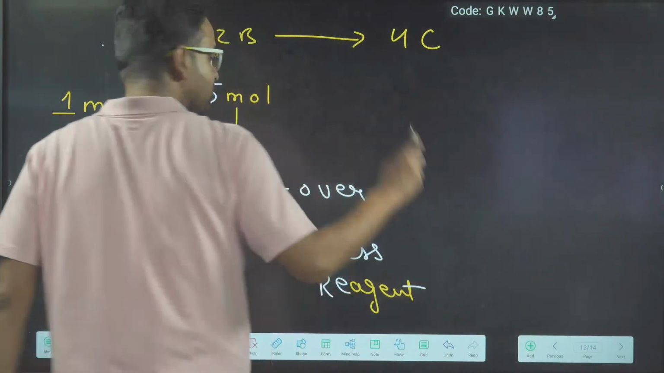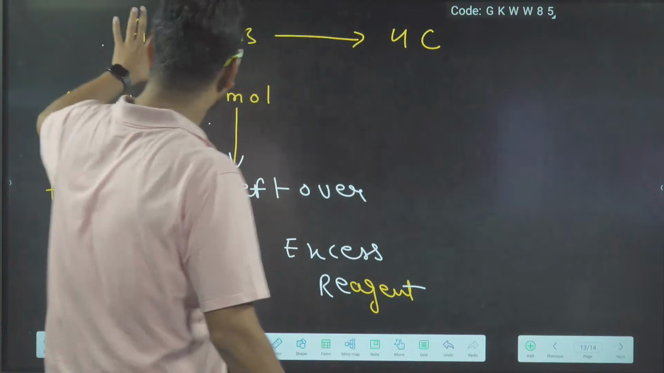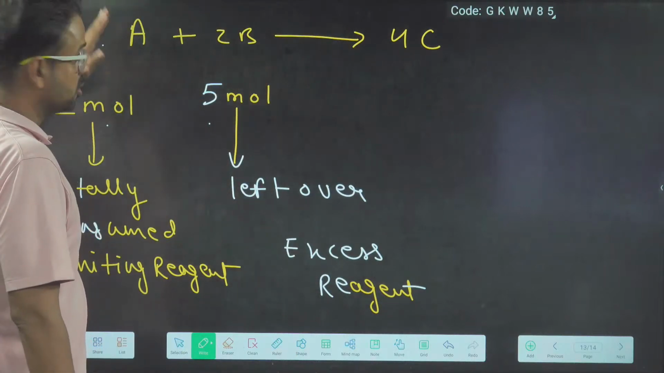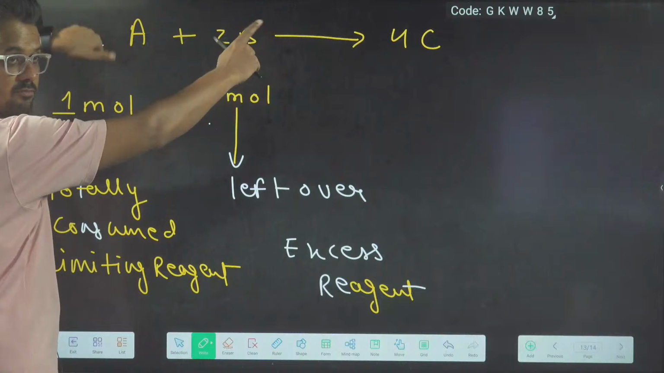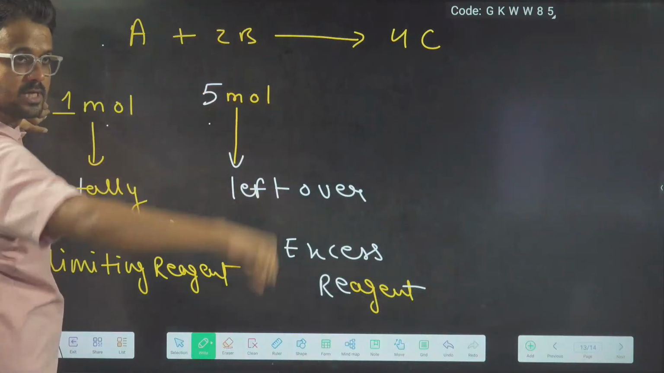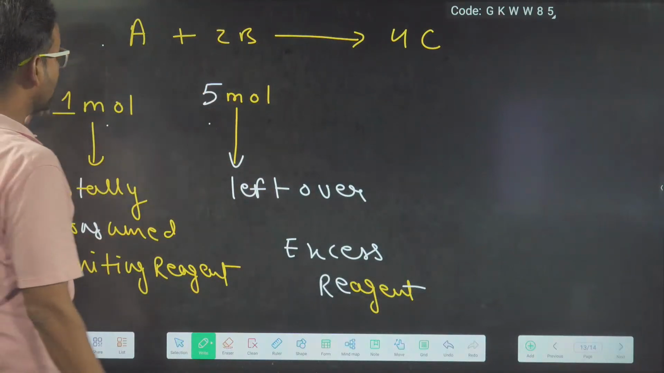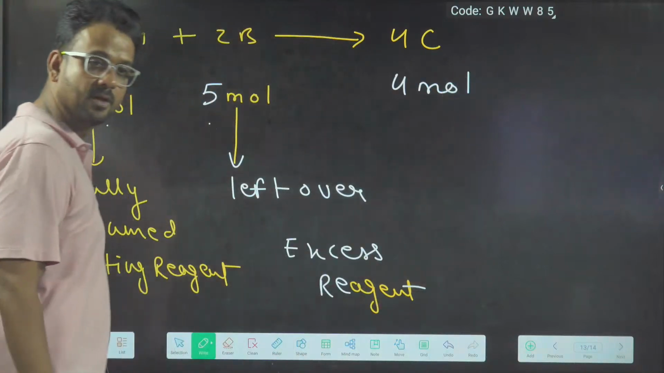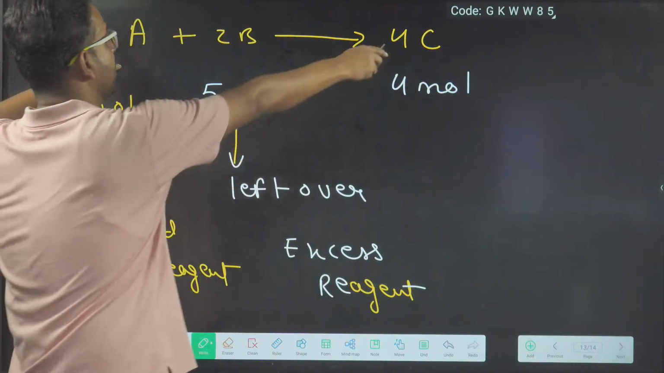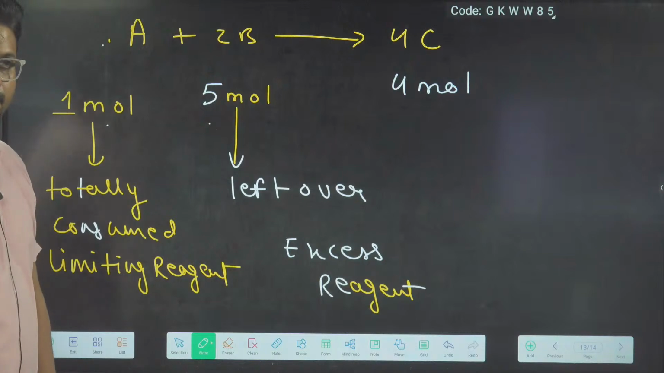So there can be one student who gives the answer from A. If he gives the answer from A, then the ratio is 1:4, 4 times. 1 mole of A is giving 4 mole of C. If you apply the grandpa equation on A and C, this will be your answer.